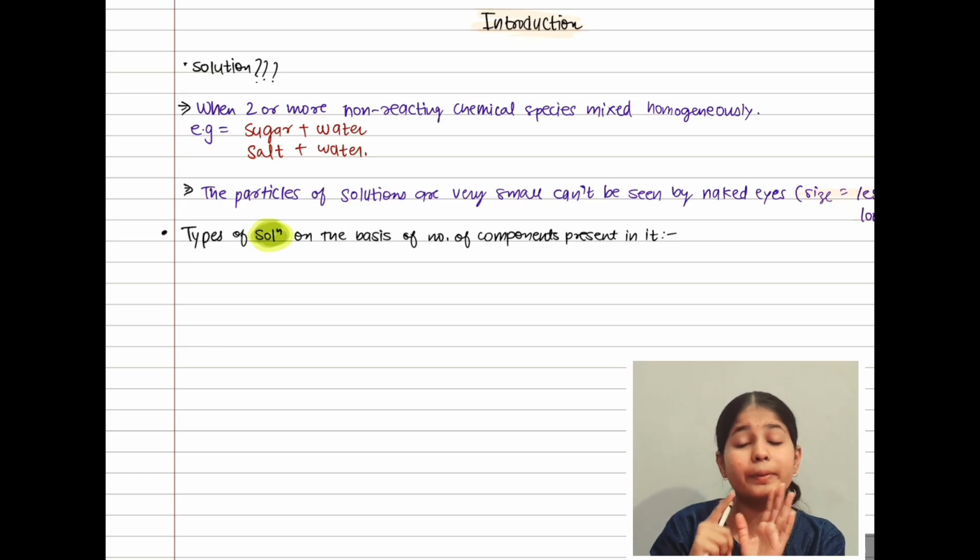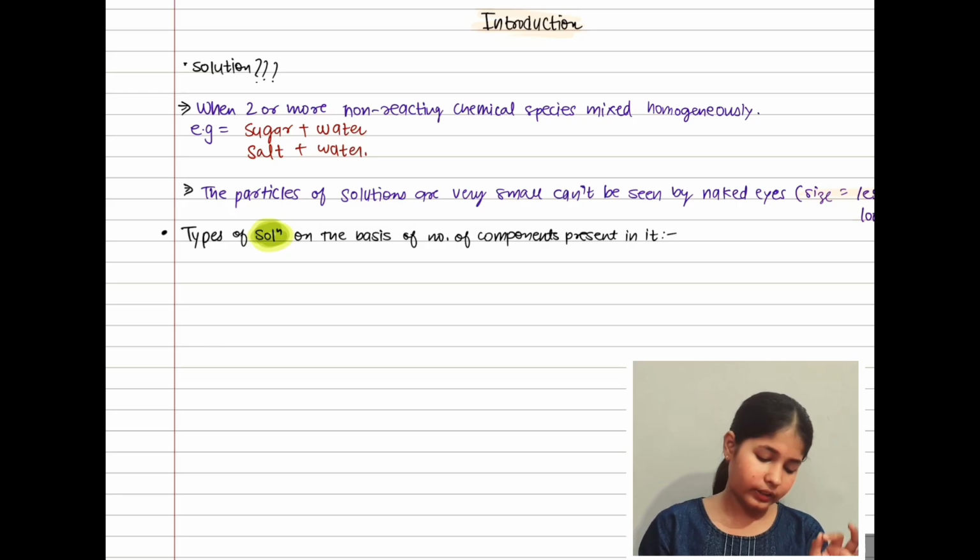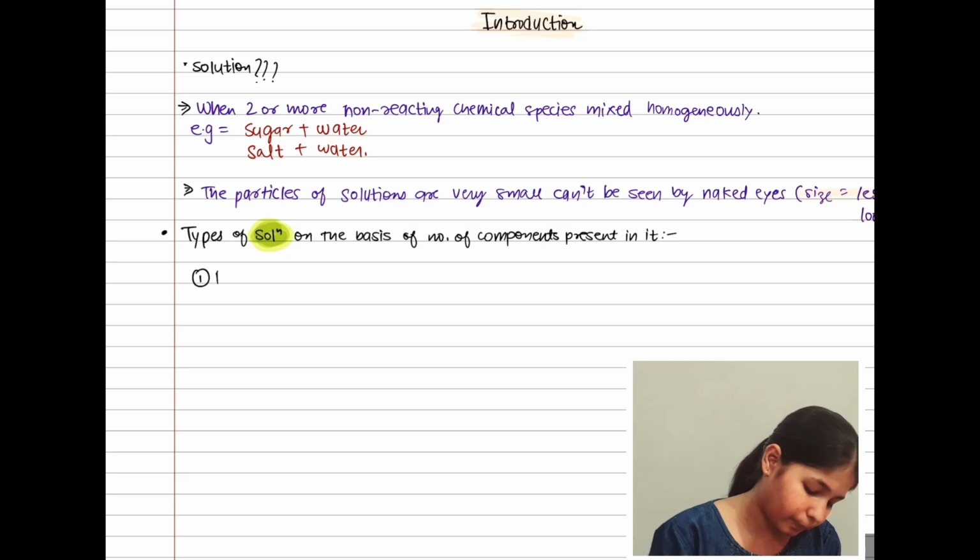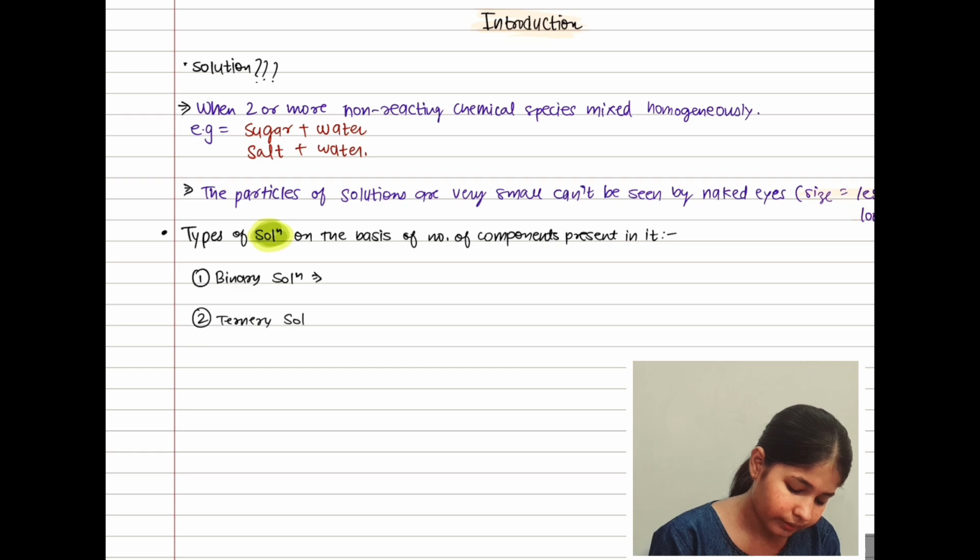So on the basis of how many components are there, we are going to talk about the types of solution. First type is binary solution. Second is ternary solution.